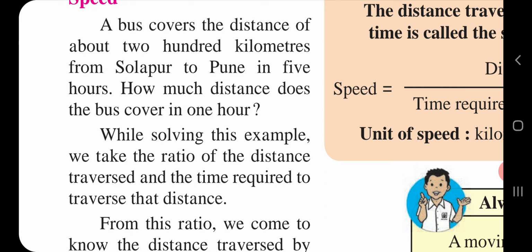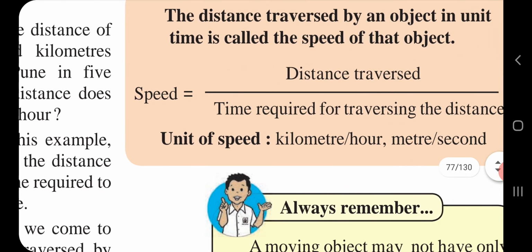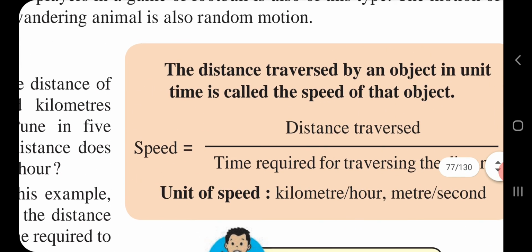While solving this example, we take the ratio of the distance traversed and the time required to traverse that distance. So from this ratio, we come to know the distance traversed by the bus in 1 unit of time.